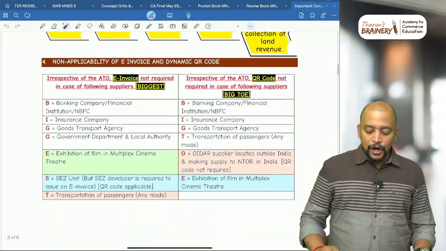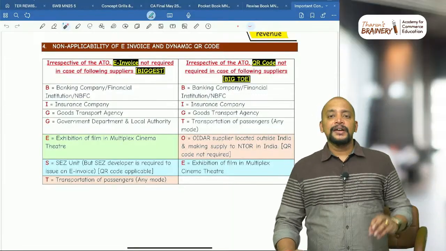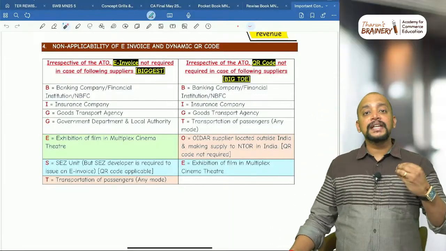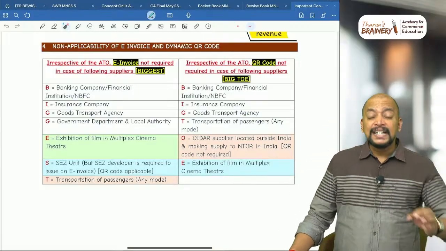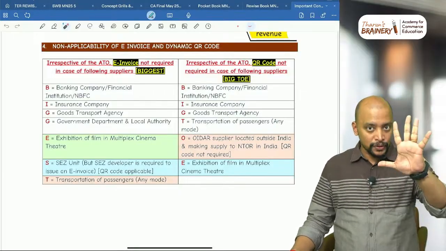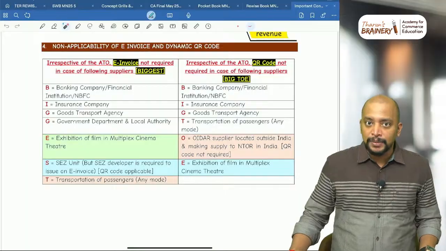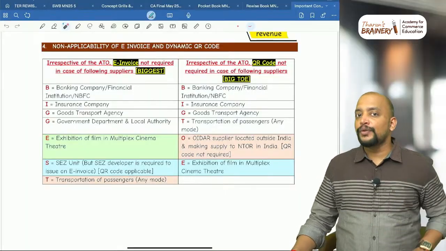Then non-applicability of e-invoice and dynamic QR code. There are some cases where e-invoice is not applicable. First of all, when is e-invoice applicable? Remember, if my aggregate turnover in any previous year exceeds 5 crores, then e-invoice will be applicable with respect to B2B supplies. For B2C supplies, e-invoice is not applicable.